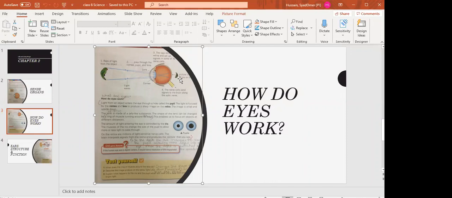So you can underline the first paragraph. Light enters through the pupil, passes through the lens and strikes the retina, and an image is formed. The image is always small and upside down.